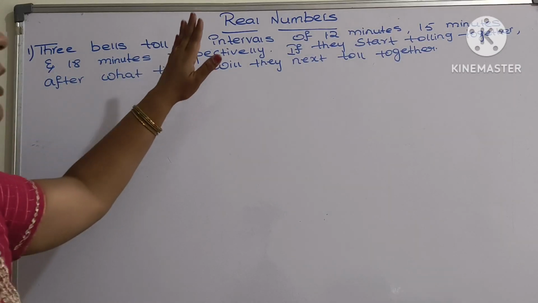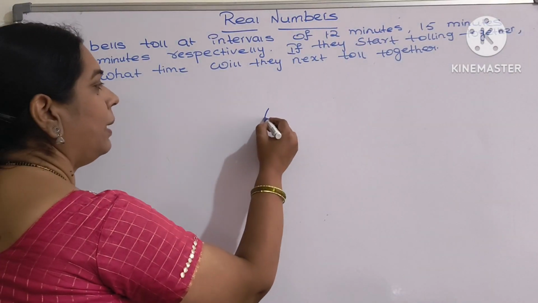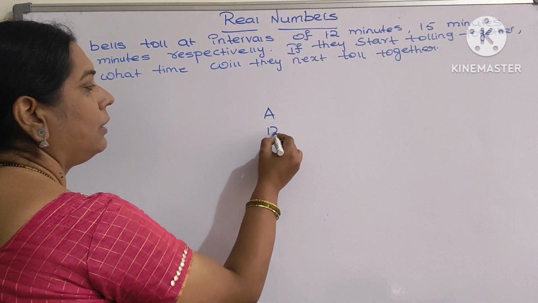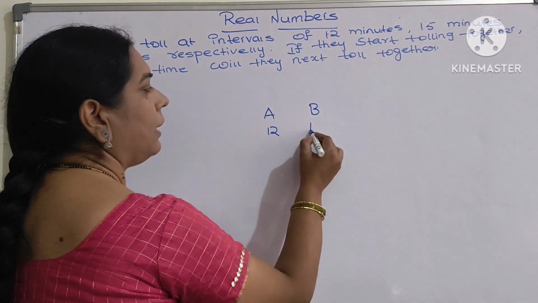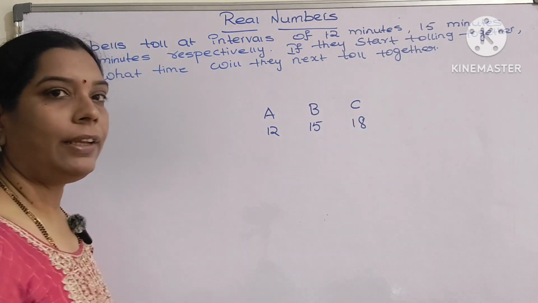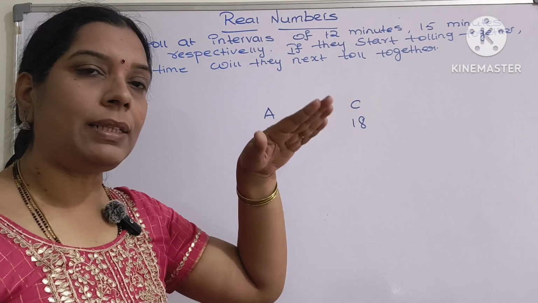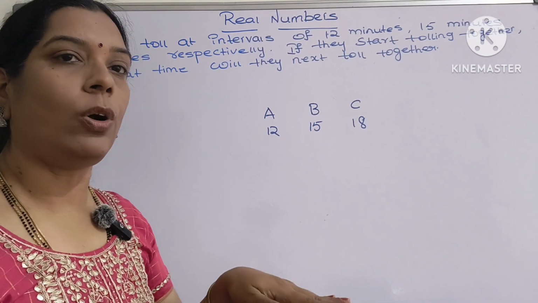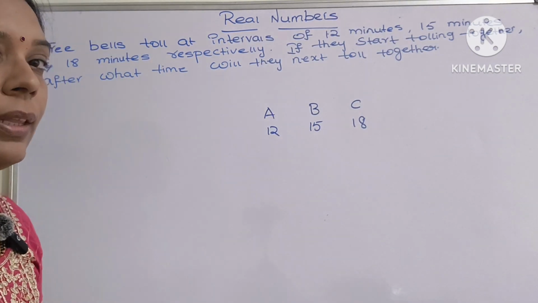There are three bells that ring at different time intervals. Imagine bell A rings after every 12 minutes, bell B rings at every 15 minutes, and C rings at every 18 minutes. Now the question is, if all the three bells ring together now, after what time will they ring again together?